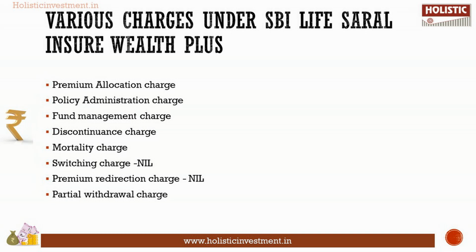Next, we shall look at the various charges under SBI Life Saral Insure Wealth Plus. Premium allocation charge: these charges vary according to the policy year. Policy administration charge: for the first 5 years it is nil. From the 6th policy year onwards it is 150 per month. Fund management charge: it ranges between 1.35% and 1.25% per annum. Discontinuance charge: it depends on the year of discontinuance and the premium amount.